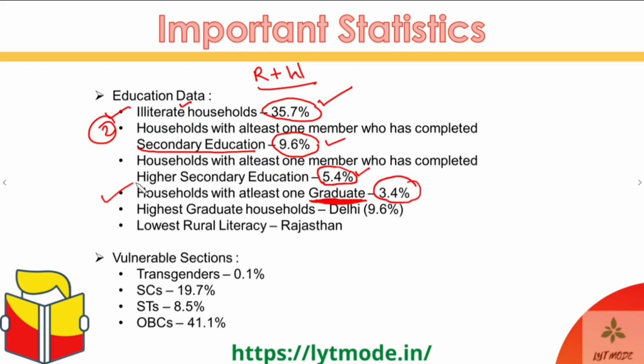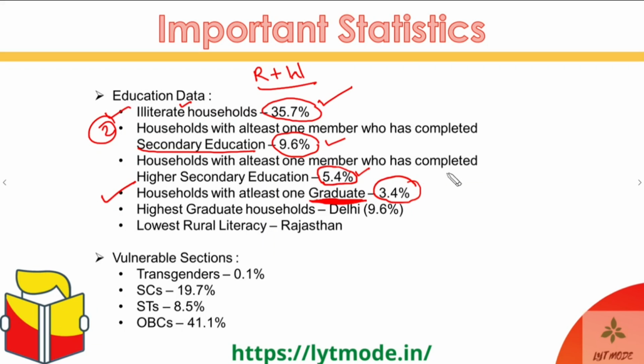Now this is where the terrible thing lies. We people in general, the average middle class of India, if you actually sit and think carefully, all of us have at least one, or in most cases more than one, graduate in our households. And we don't even know any friend of ours or any distant relative who doesn't have a single graduate in their houses. Even if we know, there would be barely one or two houses, less than 10% of all our acquaintances for sure, who do not have any graduates.